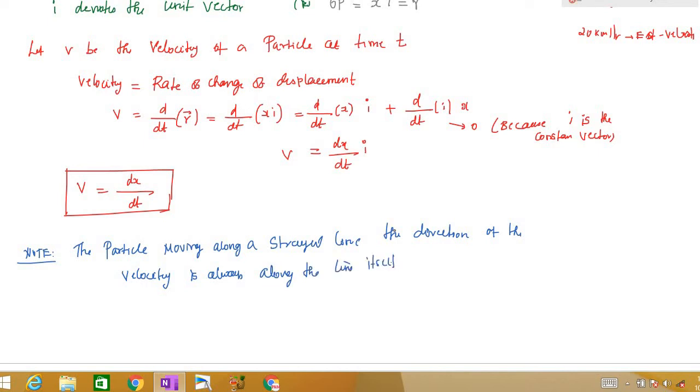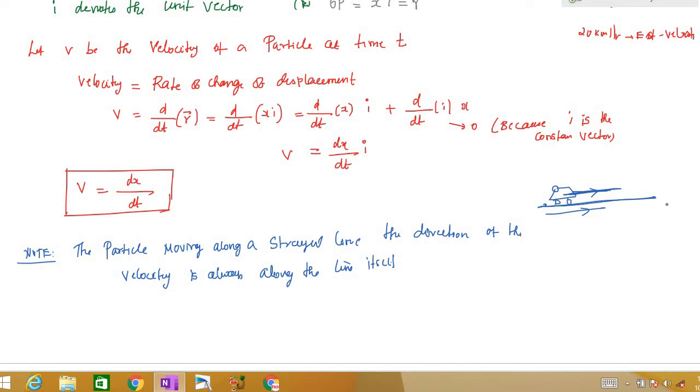You don't have to think too much. Remember, suppose you have a road here, right? Assuming it is a road, and we have a car, and we are moving in this direction. Now, in what direction does the velocity point? The velocity points in this direction, and the road is also in this direction. So for a particle moving along a straight line, the direction of the velocity is always along the line.